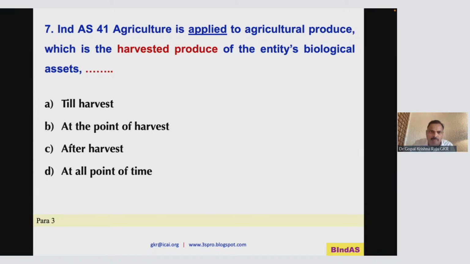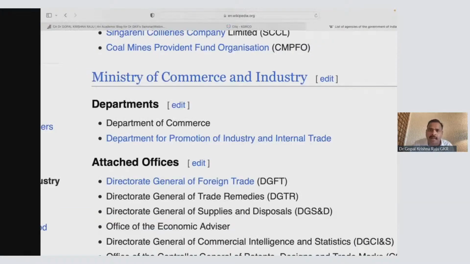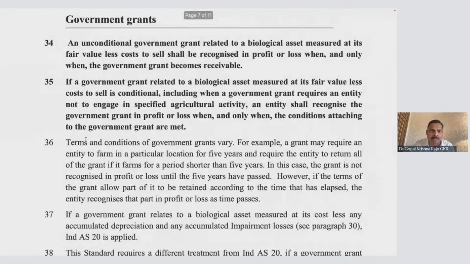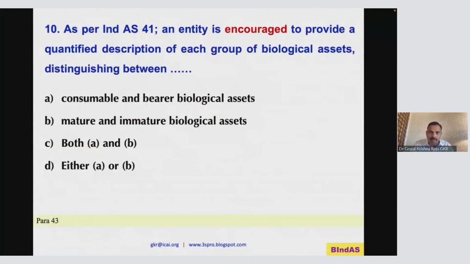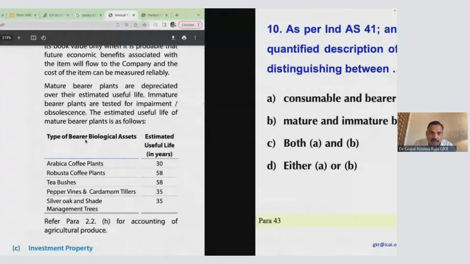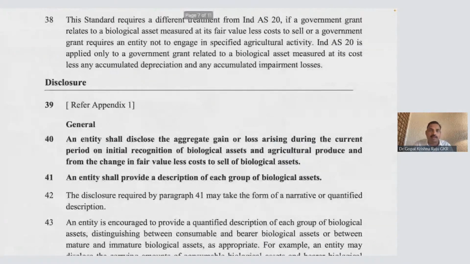Now I'm taking you to a very important paragraph. All of you, please pay your kind attention. A very, very important paragraph I'm going to take you to. Please look at this paragraph. I'll take you to the paragraph called biological assets and other assets. So I'm going to bring you to para number 43. Sorry for that. This is your para 40.